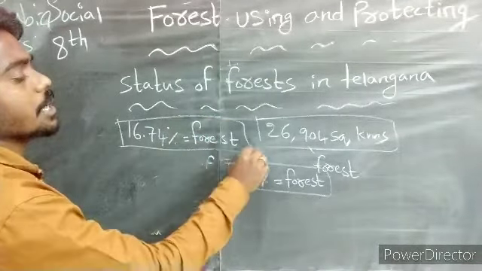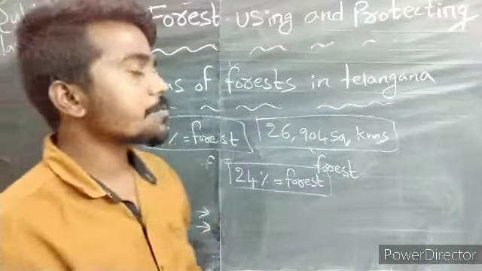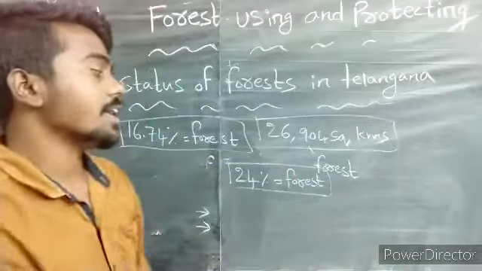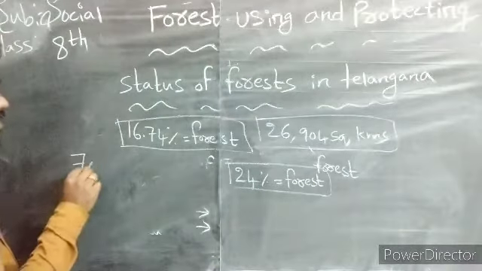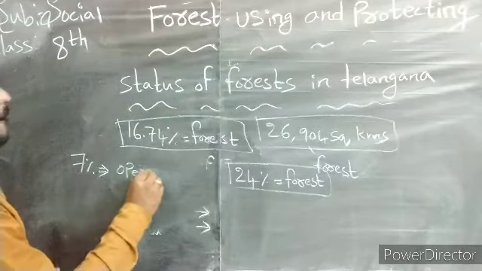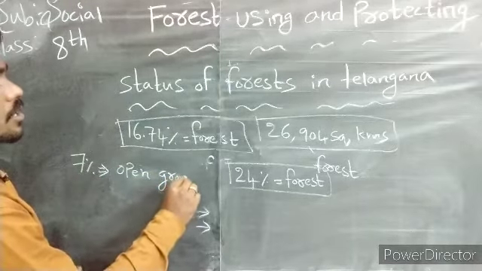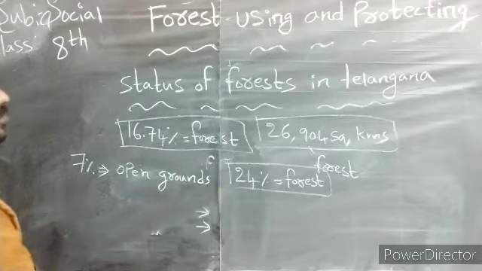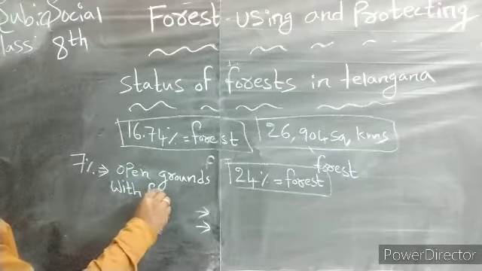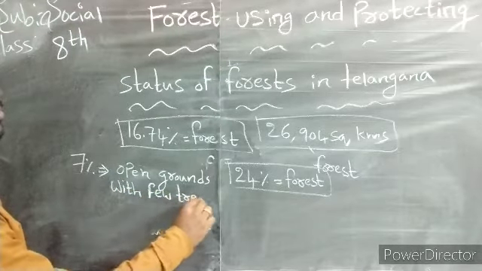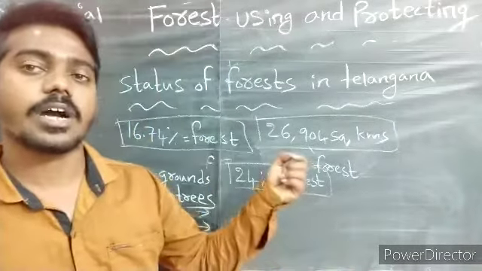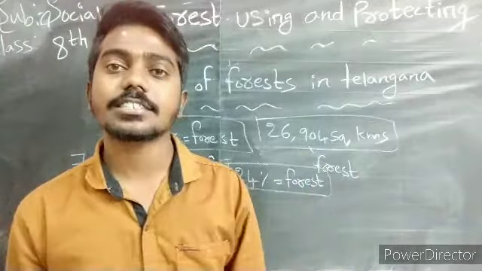Only 16.74%. Sir, then what about the remaining 7%? Yes. The remaining 7% of forest we have is open grounds with few trees. Okay, children, what I told, almost how many square kilometers of forest do we have?